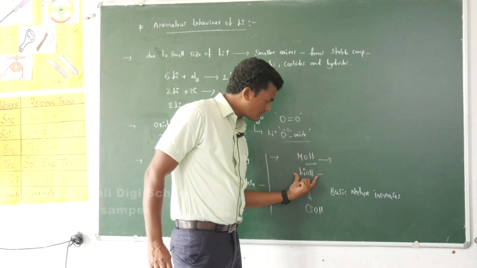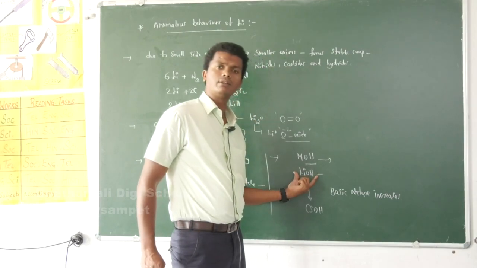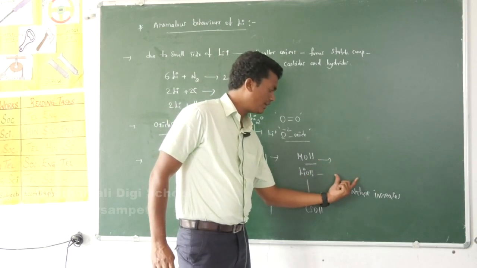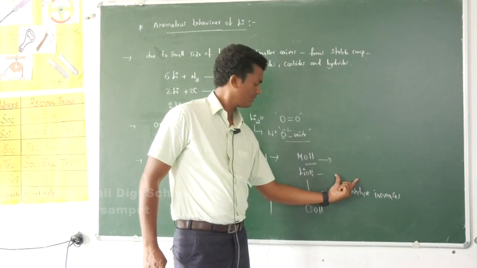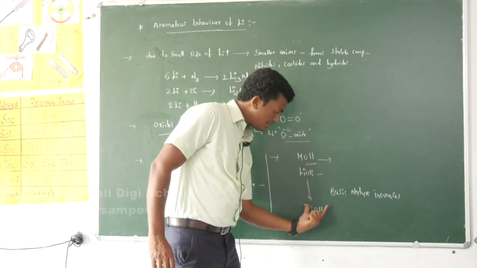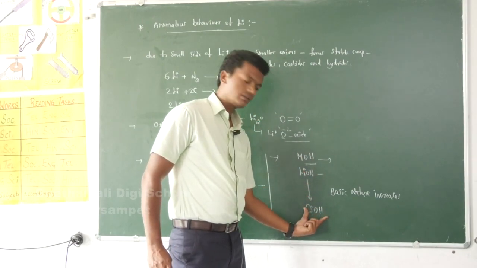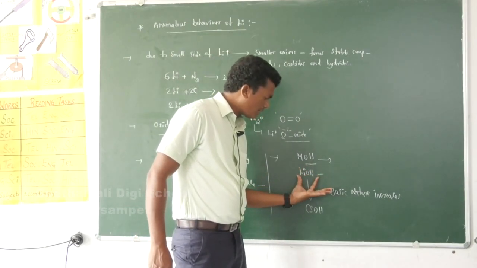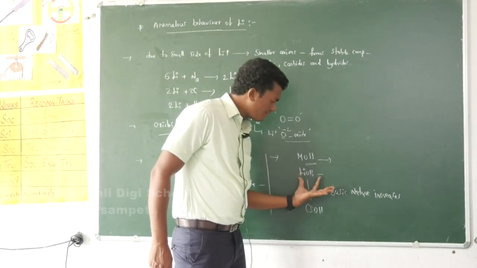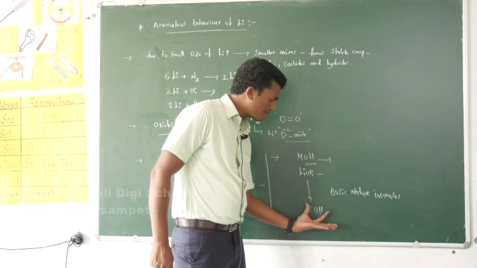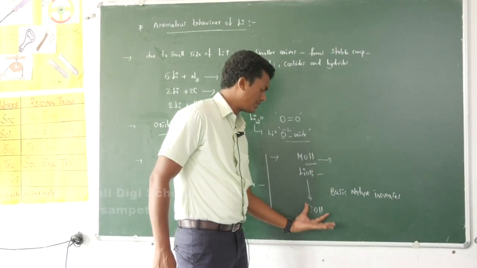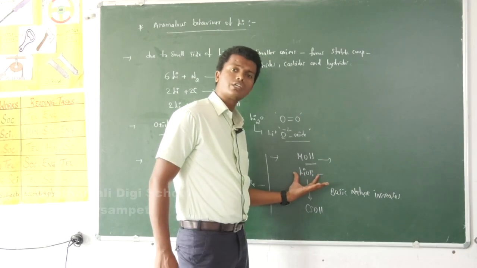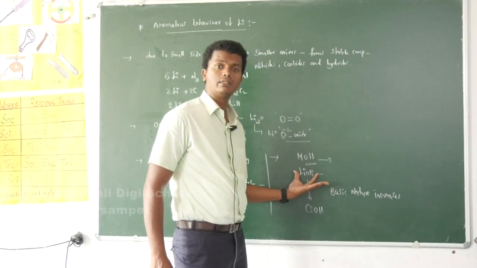Lithium hydroxide is thermally the least stable. On heating, it dissociates to give its oxide and water, whereas the other metal hydroxides are thermally stable. Lithium hydroxide is less basic, thermally least stable, and much less soluble in water.